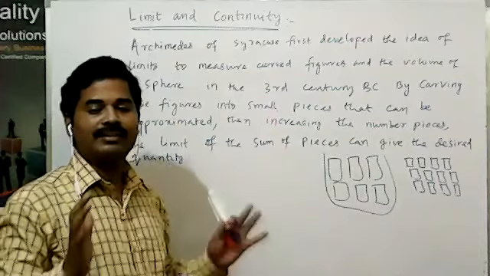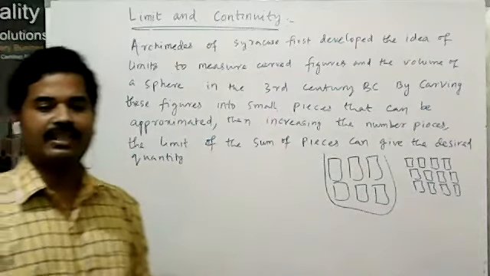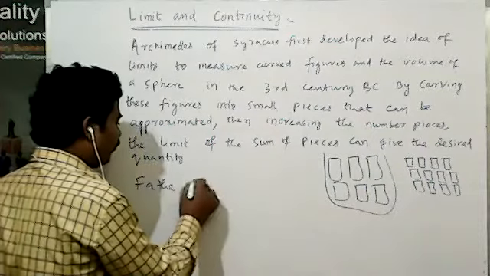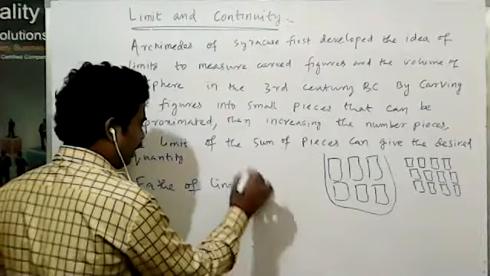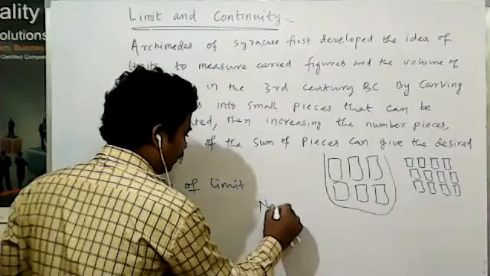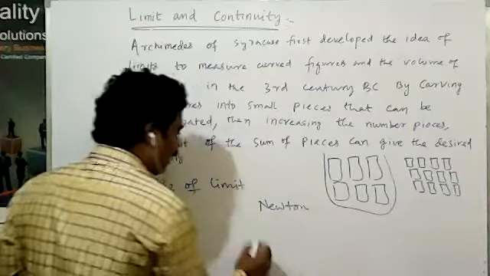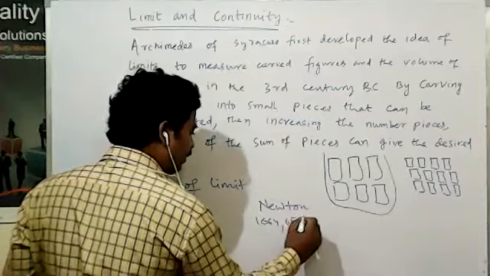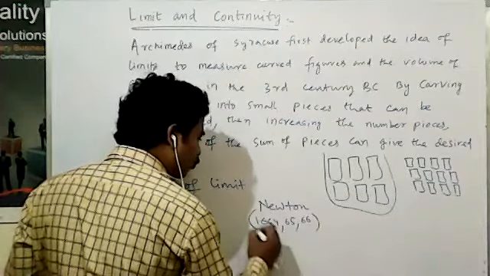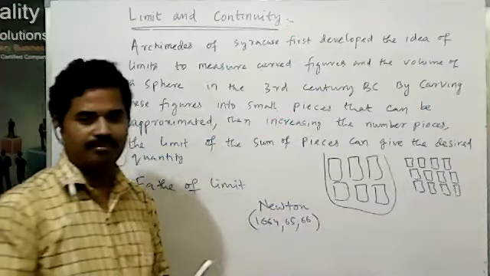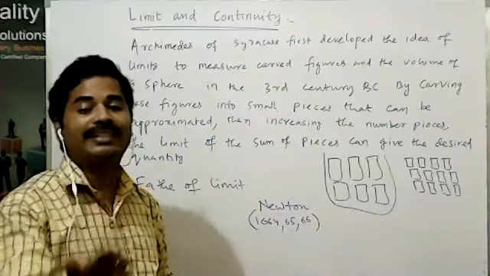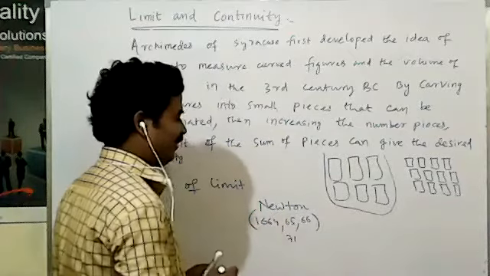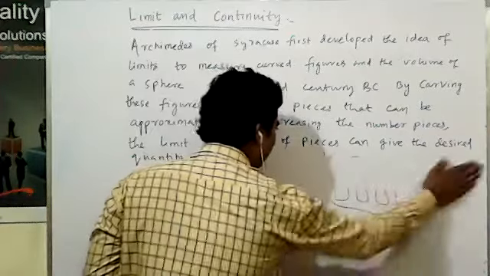Now come to the father of limit. Father of limit, that is Newton. Actually, Newton developed it geometrically in 1664, 1665, 1666, but it was not published until 1671.